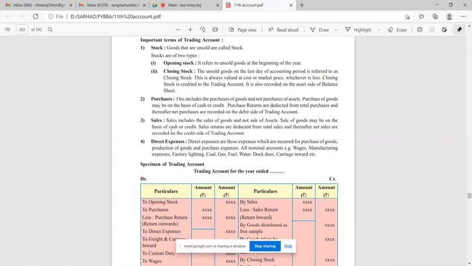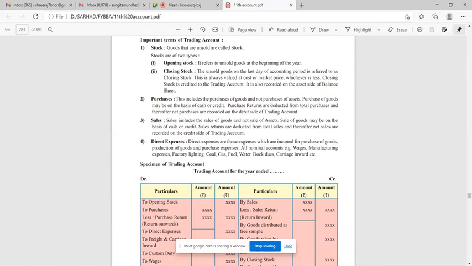Then next is sales. Sales includes the sales of goods and not sale of assets. Same thing. Sale of goods may be on the basis of cash or credit. Sales returns are deducted from total sales and thereafter net sales are recorded on the credit side of trading account.